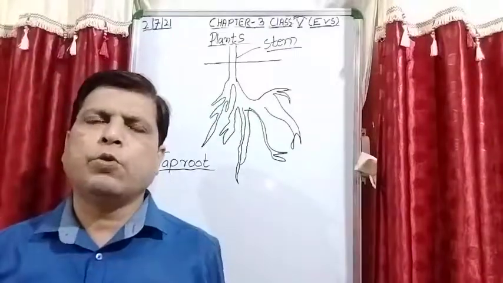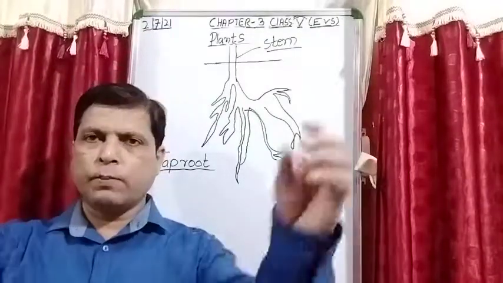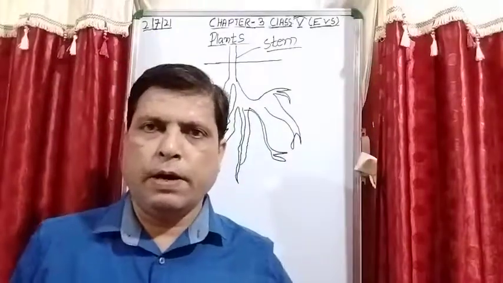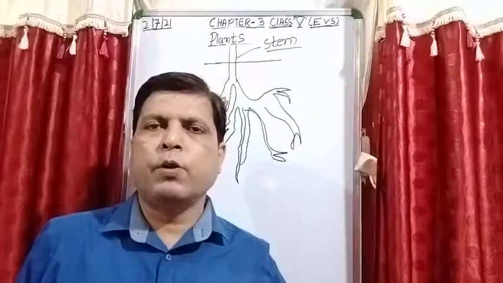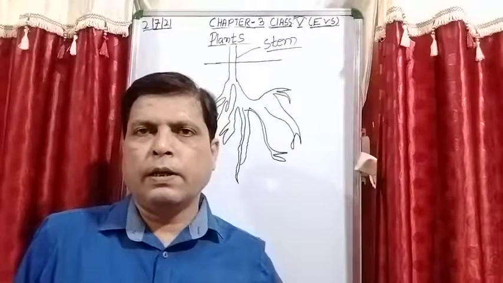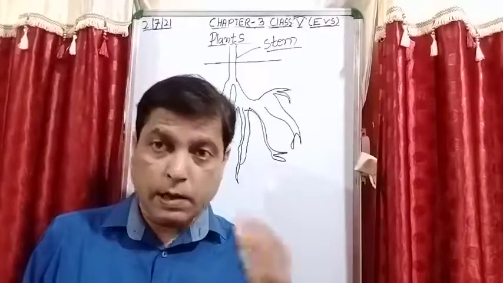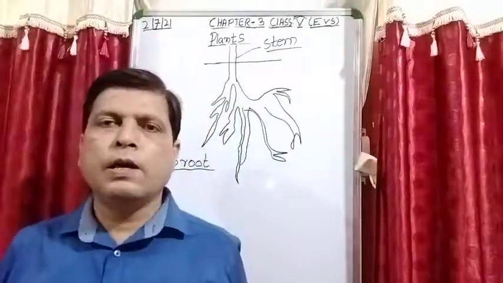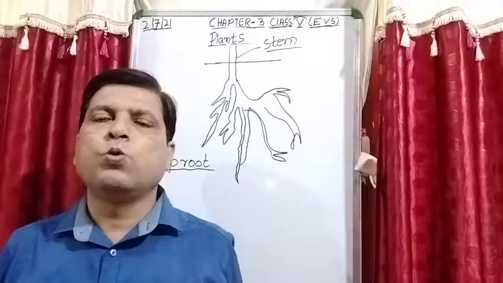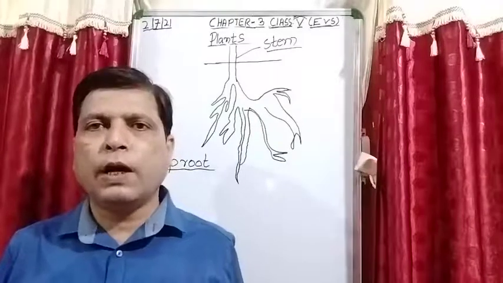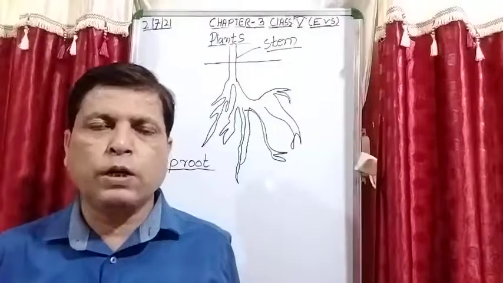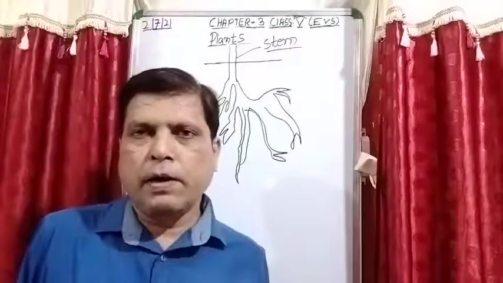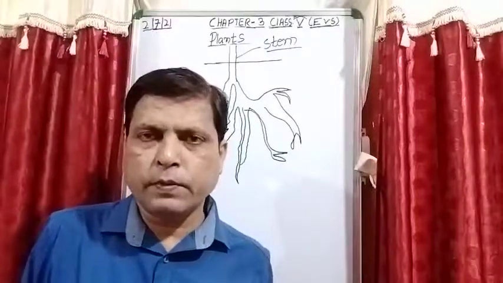So students, when we are talking about the root system of the plant, root is a very important part of the plant. It absorbs water and minerals from the soil, and that is the reason roots are also known as the mouth of the plant, because through the root water and minerals are absorbed, and minerals are present in the soil.